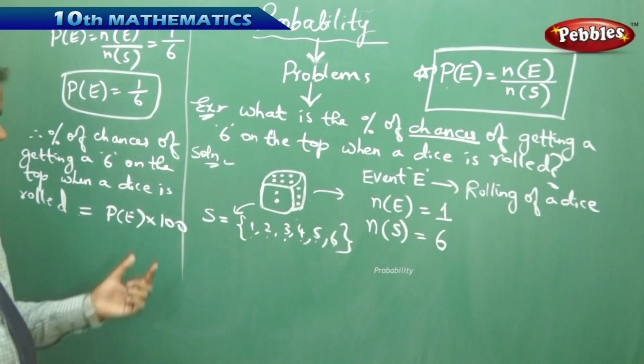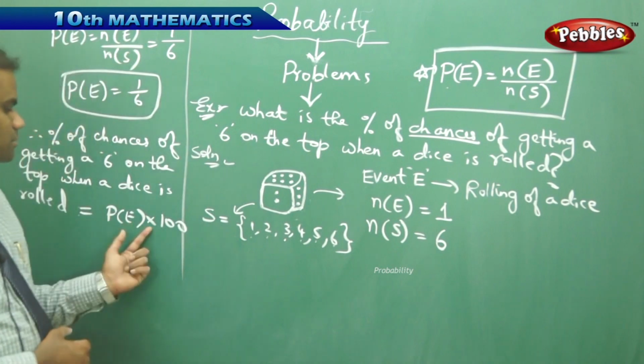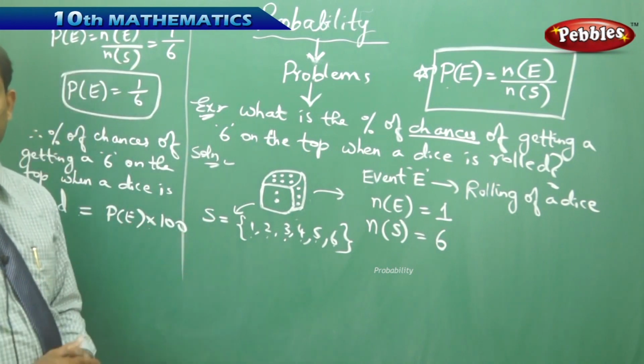The percentage is calculated by multiplying the probability with 100. Probability times 100 gives us the percentage of chances.